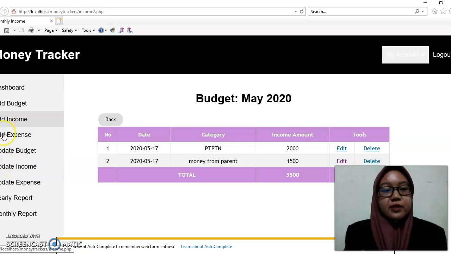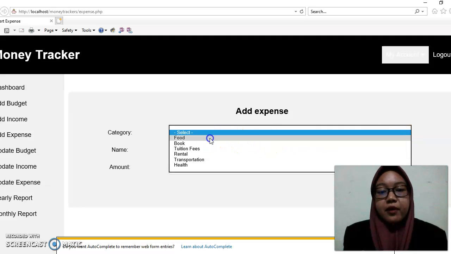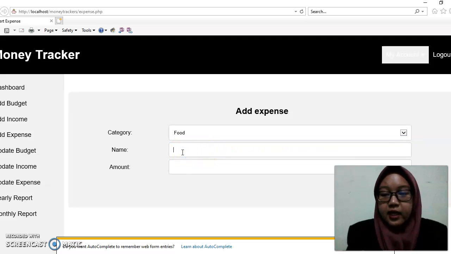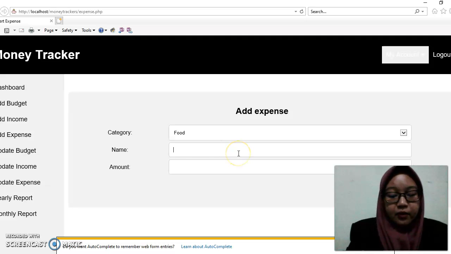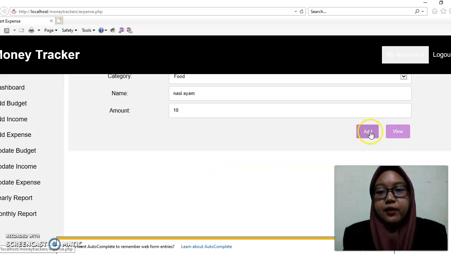The next one is the expenses. We add the expenses. For now, expenses are based on daily. For example, we got food. Today, on the 18th of May, we have a nasi ayam, amount of 10 ringgit. Then here we can add.